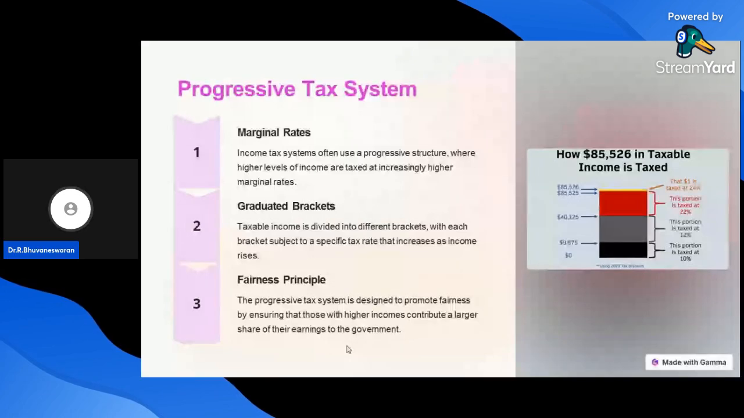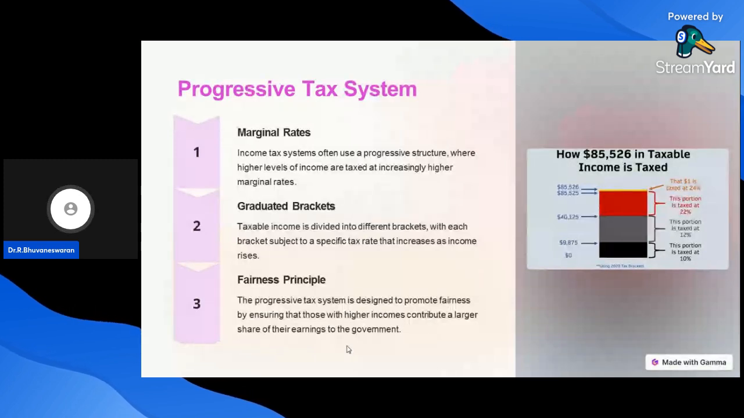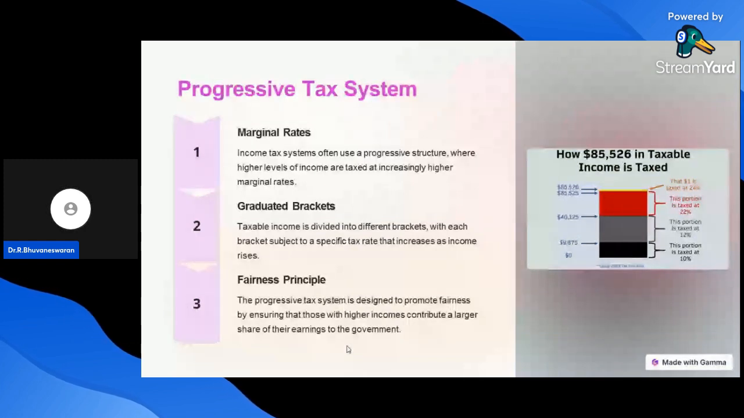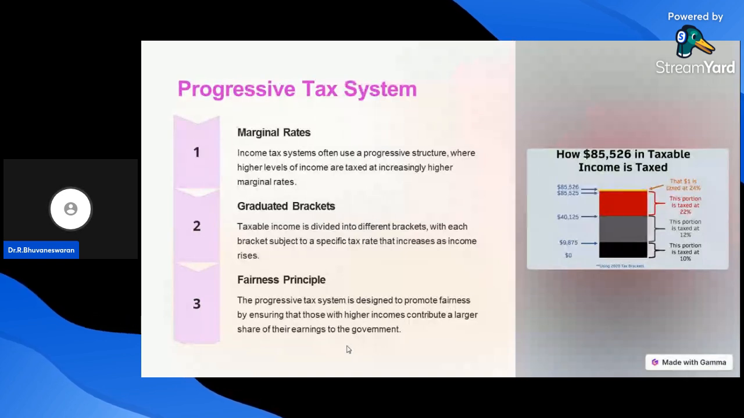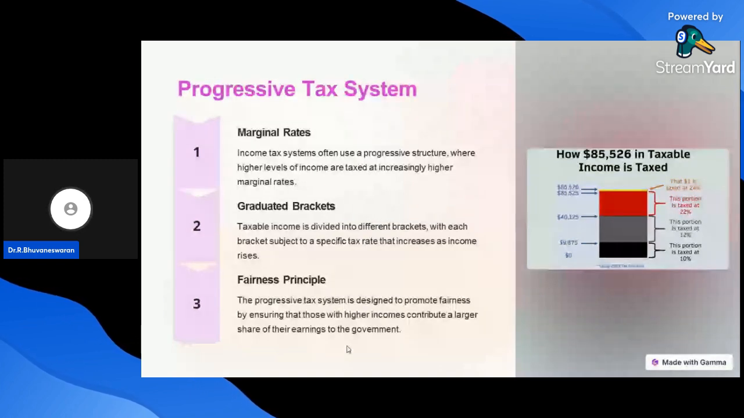Graduated brackets means taxable income is divided into different brackets, with each bracket subject to a specific tax rate that increases as income rises. That is called graduated brackets under the progressive tax system. Third one, fairness principle. The progressive tax system is designed to promote fairness by ensuring that those with higher incomes contribute a larger share of their earnings to the government.